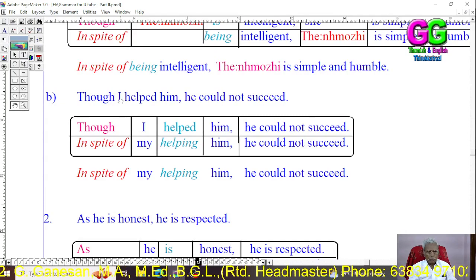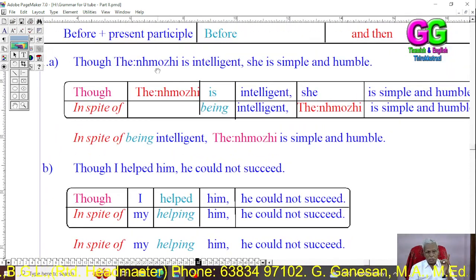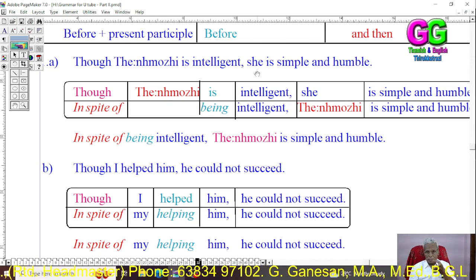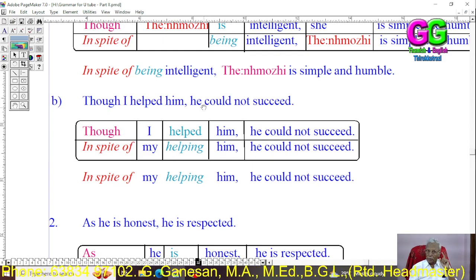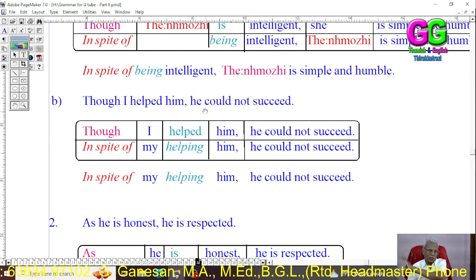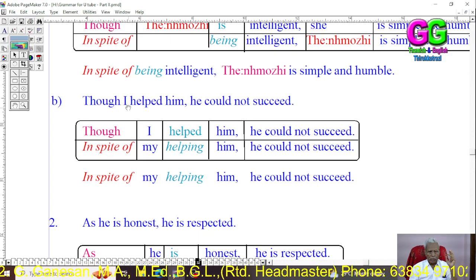Then see, though I helped him, he could not succeed. Dear student, in the first sentence, Tenmozhi is the subject both in the subordinate clause and the main clause. But in the second sentence, in the subordinate clause, I is the subject, and in the main clause, he is the subject. So the subjects are different. So rule 1: though, in spite of.